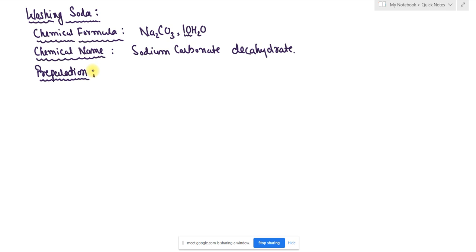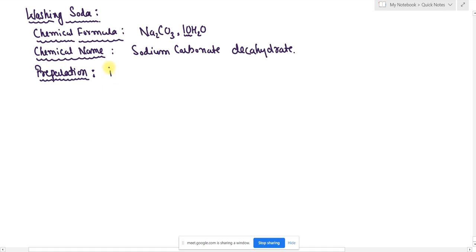Now we are going to know how it is prepared. Sodium carbonate is prepared from sodium hydrogen carbonate. So while writing the preparation, first we should tell the preparation of sodium hydrogen carbonate, and after that how washing soda is generated from sodium hydrogen carbonate. First I am going to write stepwise. First step,